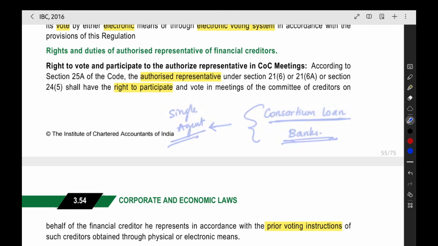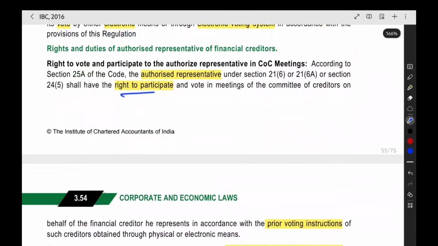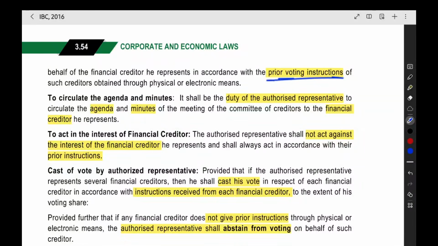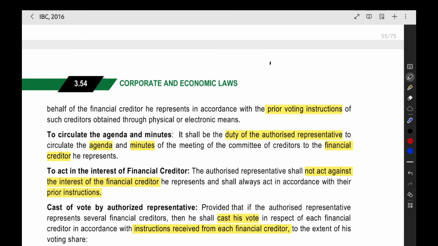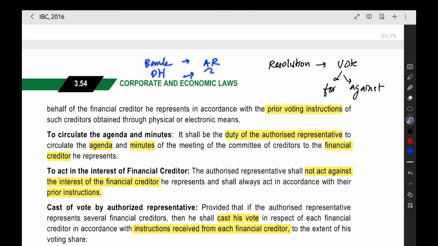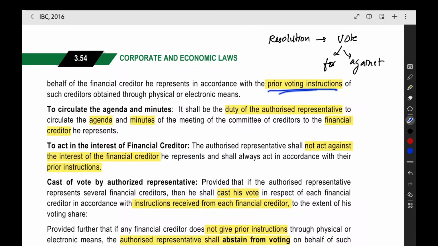Now, those authorized representatives have the right to participate in the meetings with prior voting instructions: for what resolution, what vote you have to give. Like, you have to vote for or you have to vote against. Everything will be the instruction provided by the bank, or the debenture holder, to the particular authorized representative. The person will vote according to the prior voting instructions.